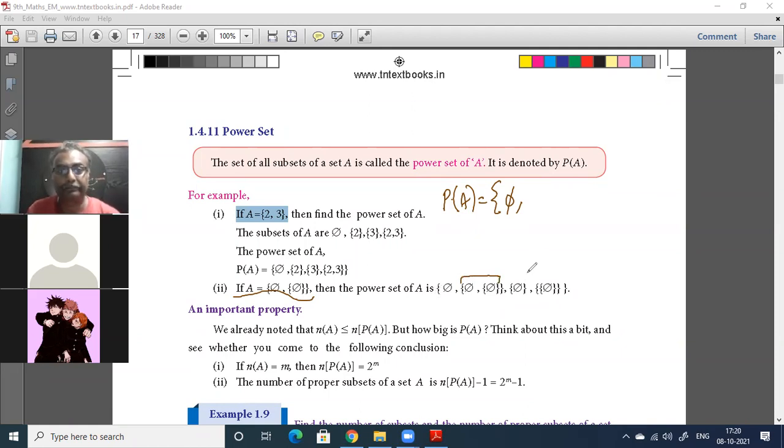Then each of these elements: one element is the set containing that one. The other element is the set containing this set. And the final element is everything. Okay. 1, 2, 3, 4. So the power set is this one. The null set will be a natural element of any set.